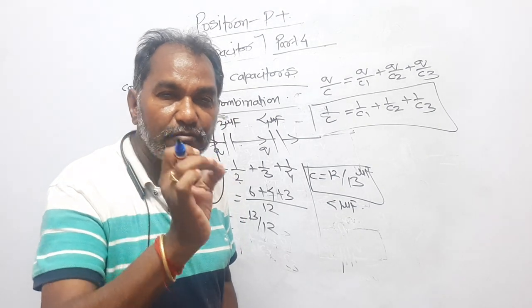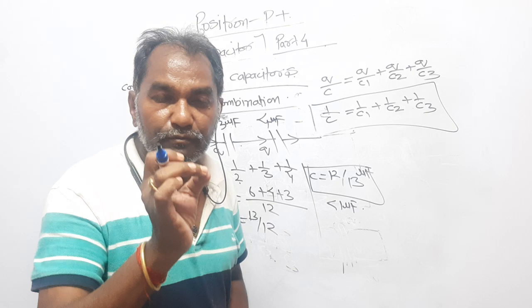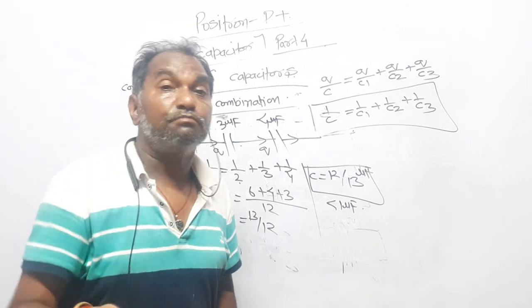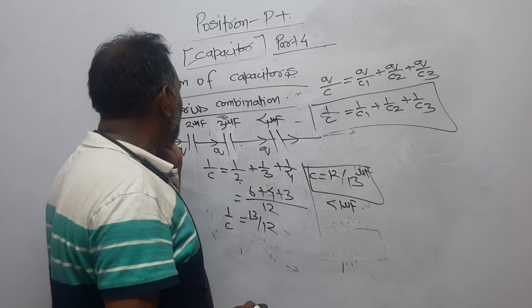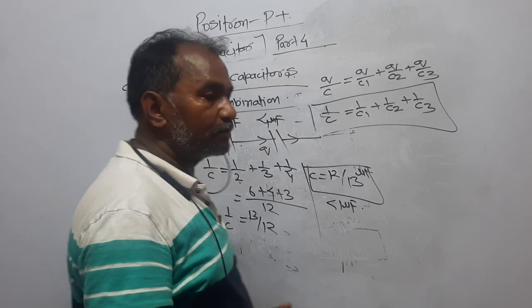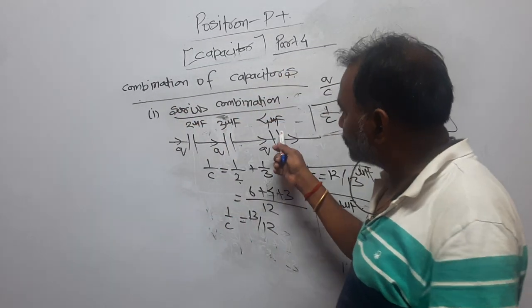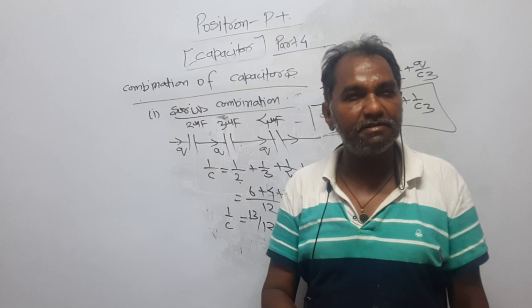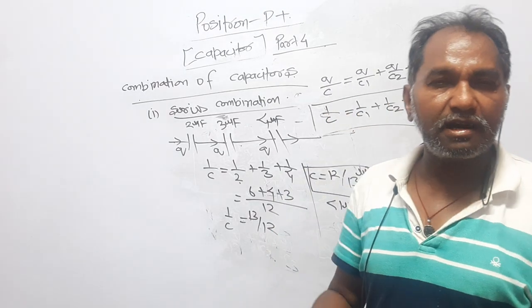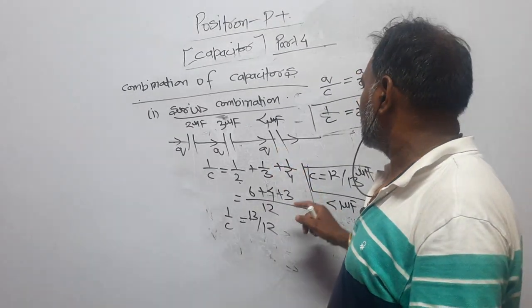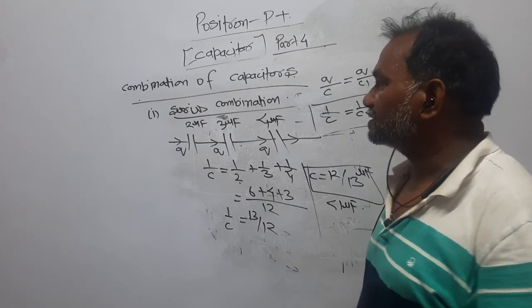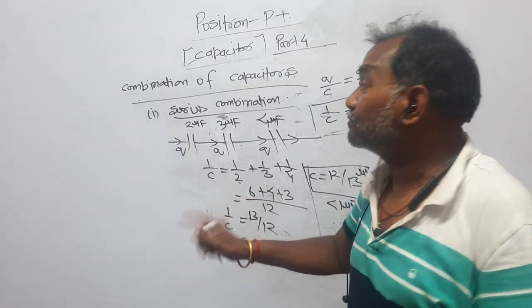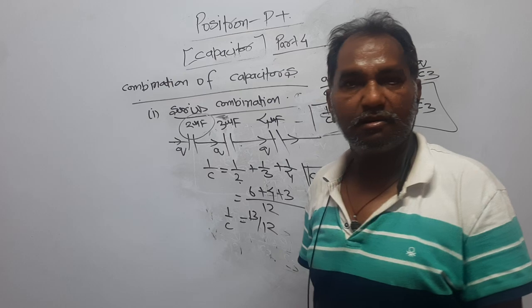equivalent capacitance will even be less than the smallest one in the combination. These three have the capacitances 2 microfarad, 3 microfarad and 4 microfarad. They are connected in series, and the equivalent capacitor has a capacitance less than 1 microfarad, meaning smaller than the smallest one, right?